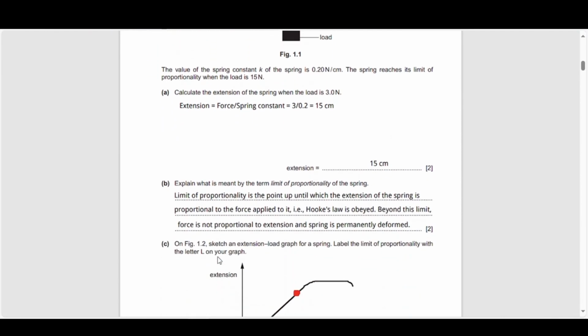Explain what is meant by the limit of proportionality of the spring. So the limit of proportionality is the point up until which the extension of the spring is proportional to the force applied to it, i.e. Hooke's law is obeyed. Beyond this limit, force is not proportional to extension and the spring is permanently deformed, which means when the deforming force is removed, the spring will not return to its original length and form.